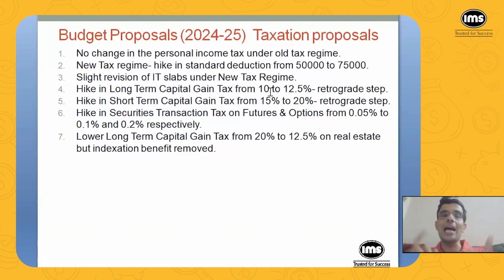And if I sell a share after 1 year, it will come under long-term capital gain. Now, the short-term capital gain tax has been hiked from 15% to 20%, and long-term capital gain tax has been hiked from 10% to 12.5%. Which is like killing, because just the other day I was going through an article, and it was mentioned